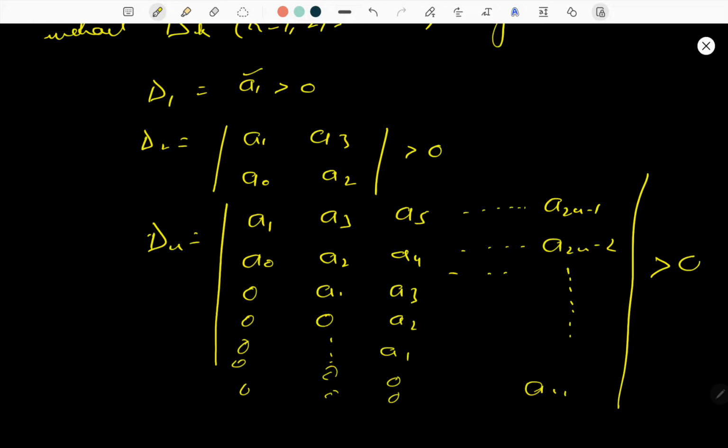But this is not easy to calculate, as you can see that if the order increases, it becomes very difficult.